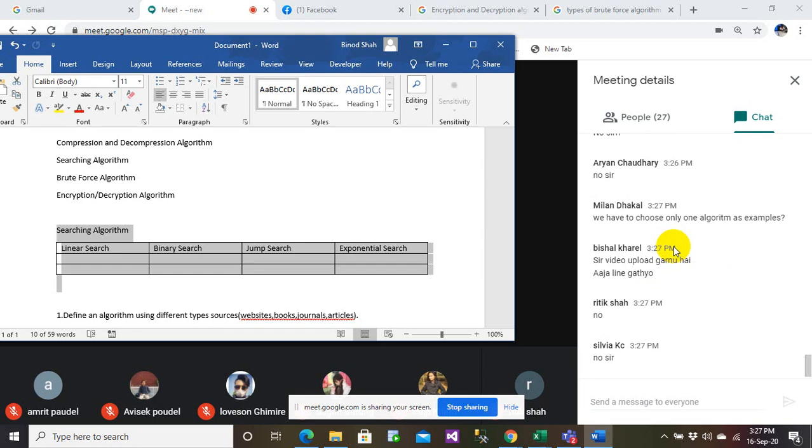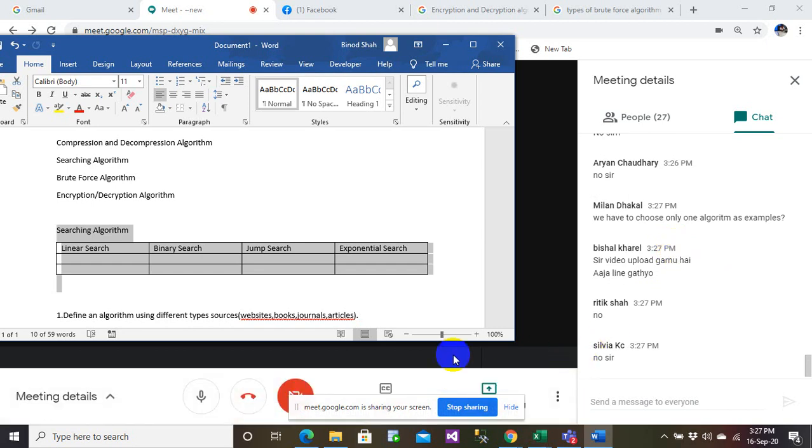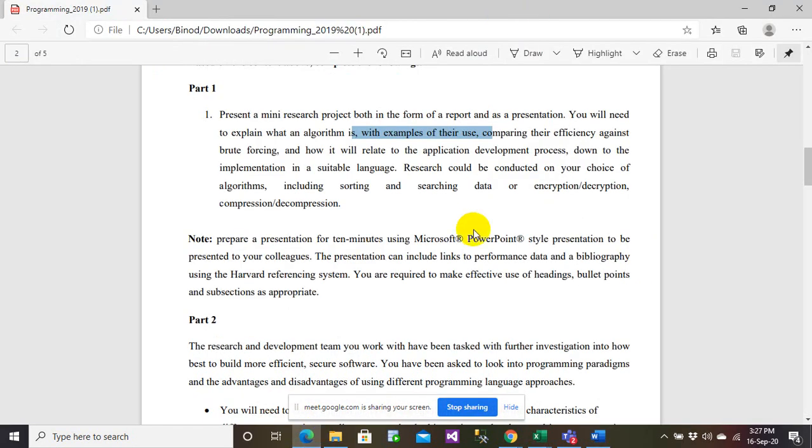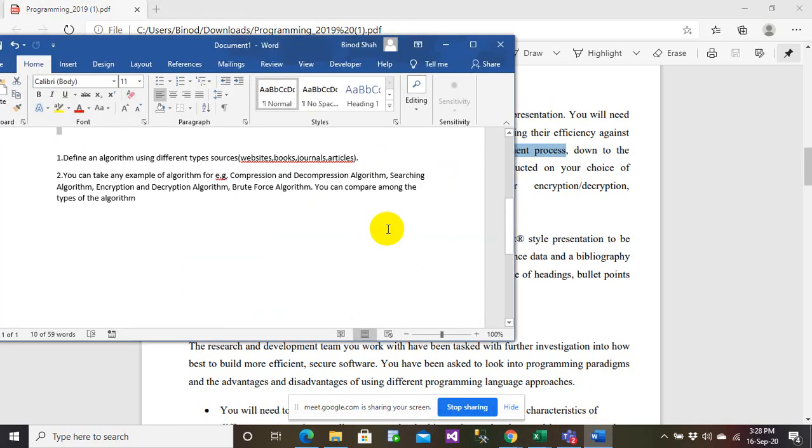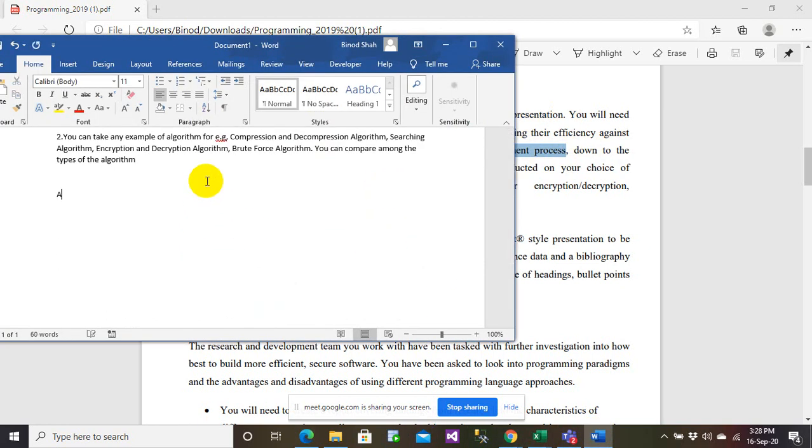Okay, so I think it's clear now, right? The rest of the things are not really difficult, they are easy. But if you still have a confusion, it may be a question like how it will relate to the application development process down to the implementation in a suitable language. As I told you last time, we'll have to explain the application development process here. You can write a separate topic.